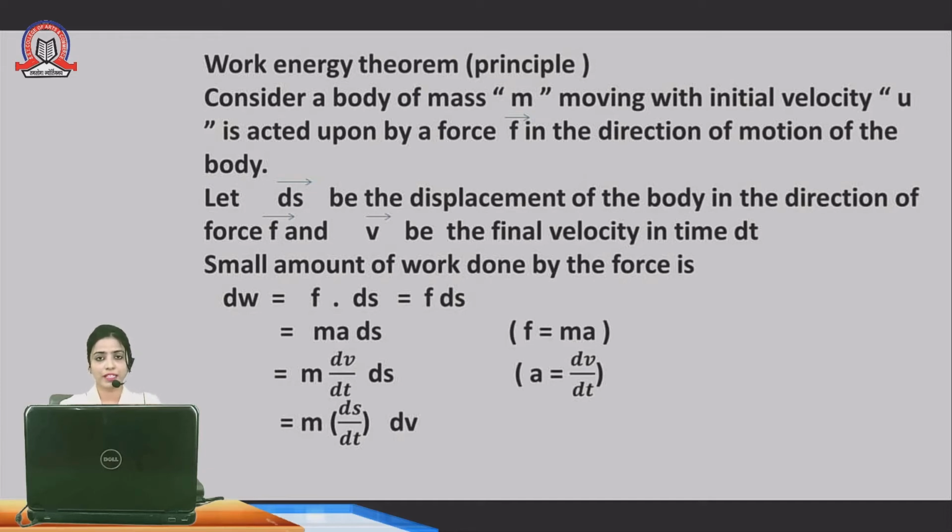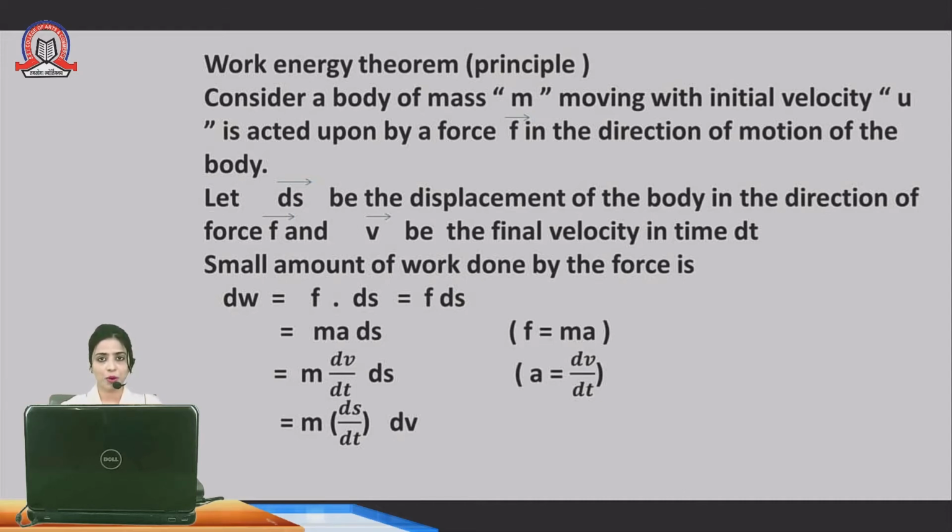Where I have applied the force, then the velocity of that object changes. It means the initial velocity of that object is denoted by u. When you are applying the force on that object, after that the final velocity is what?